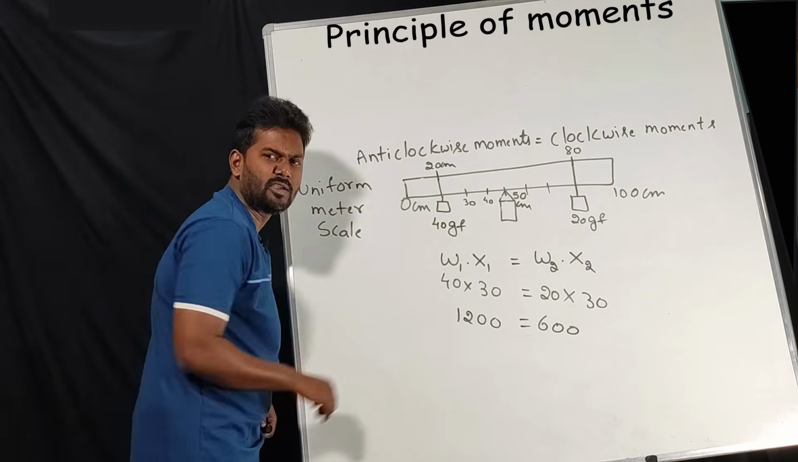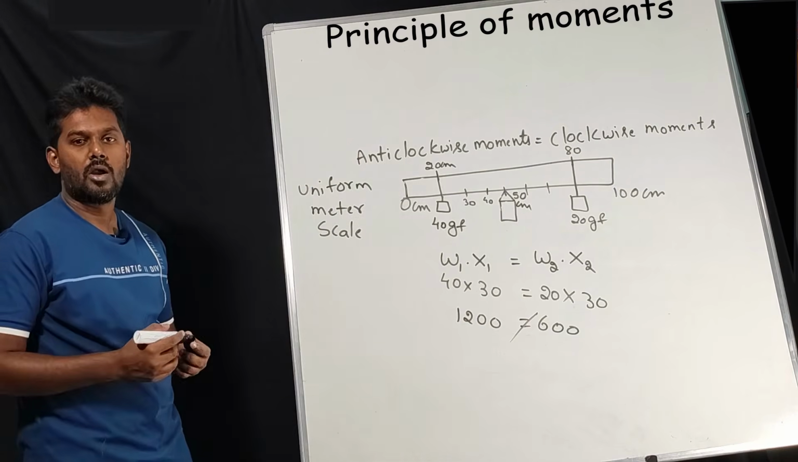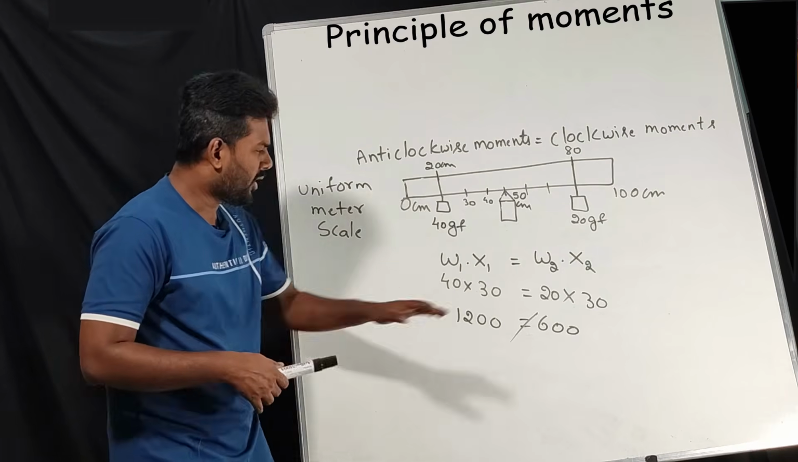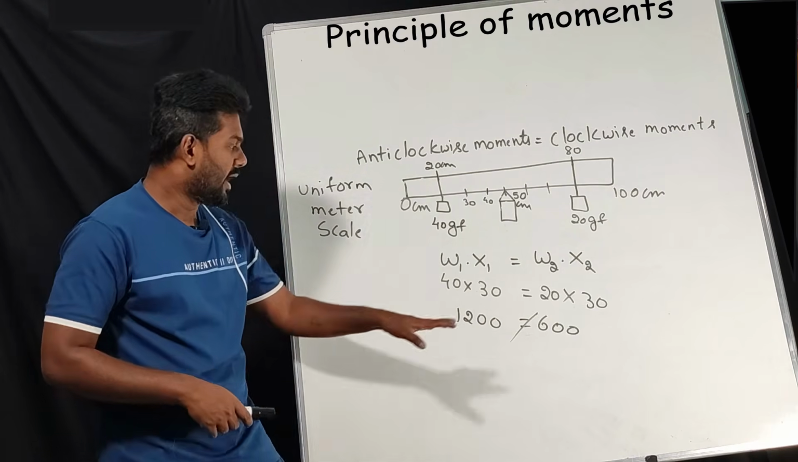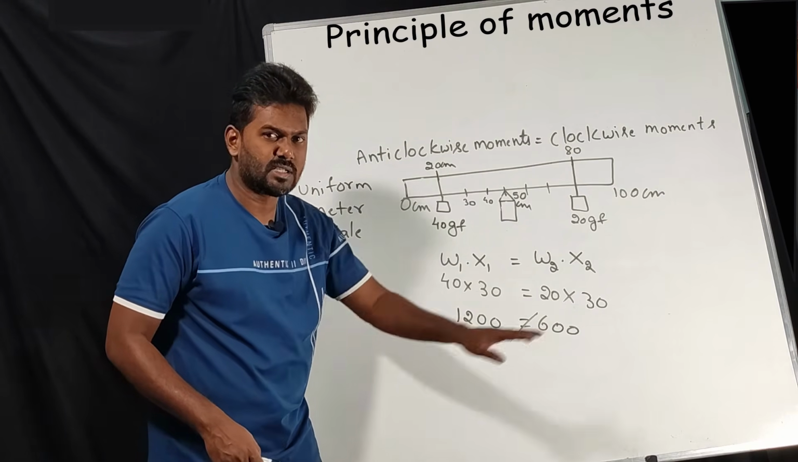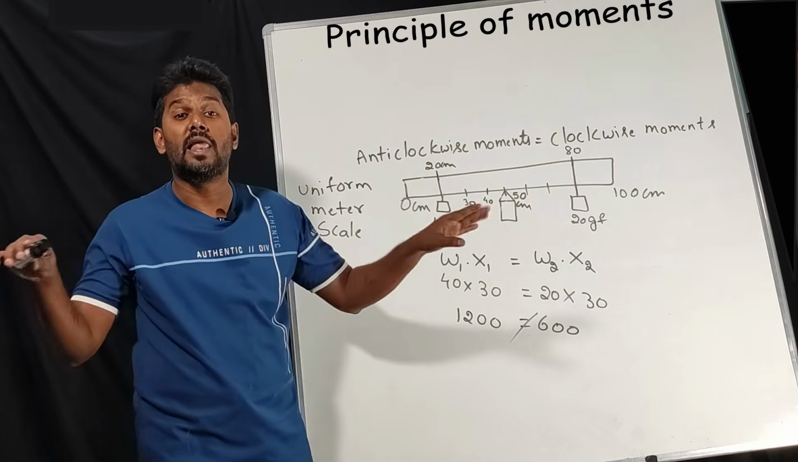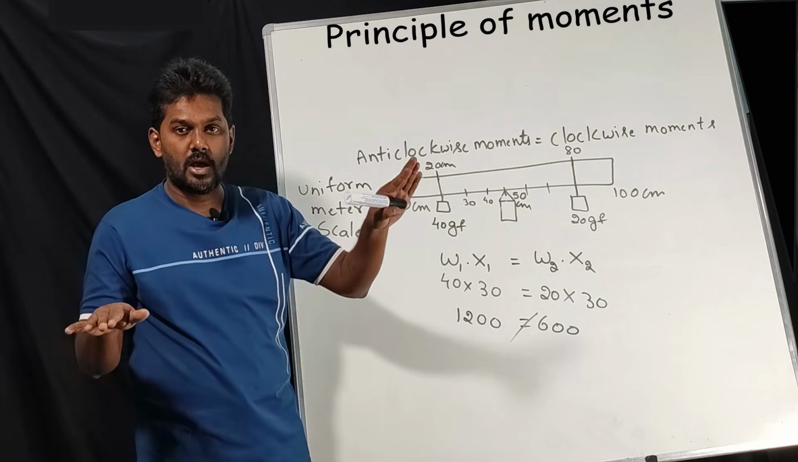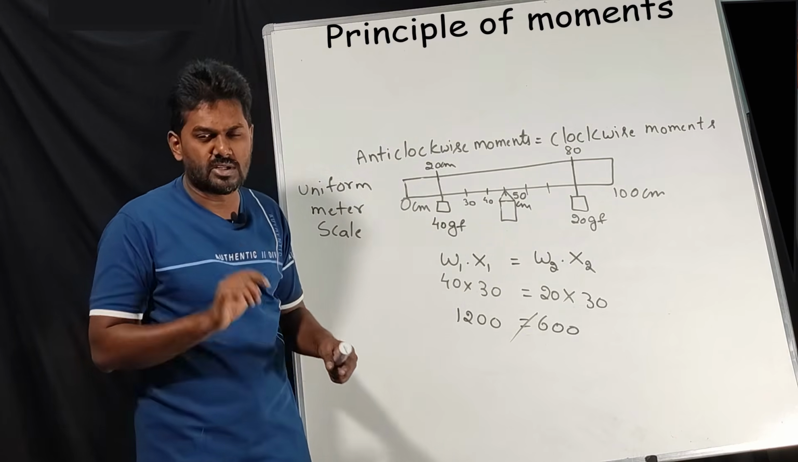Do you think these two are equal? No, these two are not equal. Then what happens? What do you mean by they are not equal, and what if they are equal? If both sides, LHS and RHS, are not equal, that means this load is not going to get balanced. There will be no balance. Either it will rotate in clockwise direction or anti-clockwise direction.